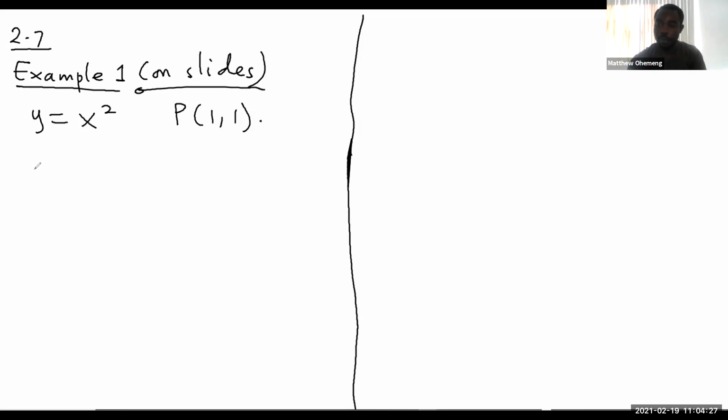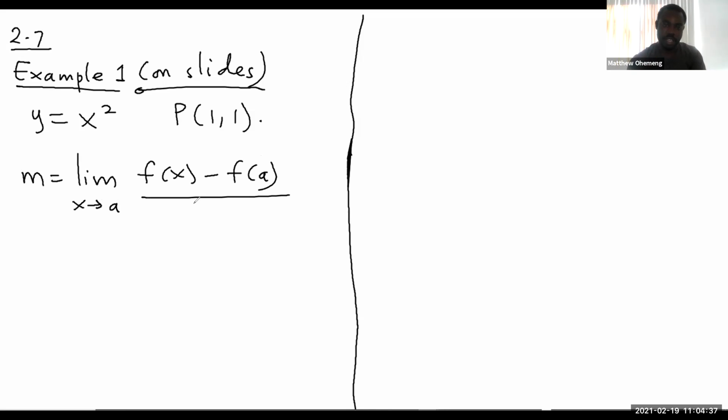So for now, the formula that we have is what? The slope of the tangent line is the limit as s approaches a of f of s minus f of a all over s minus a. As I said, I'll give you a formula to memorize, but we'll get a better formula, right? You modify this formula a bit, right? So maybe don't memorize this for now. So this is what you are going to use, right?